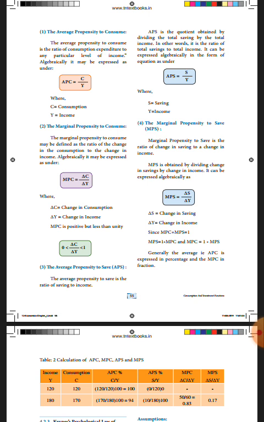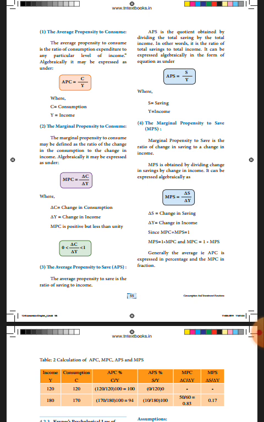One more formula: MPC plus MPS is equal to 1. Marginal propensity to consume plus marginal propensity to save is equal to 1. We can write it like this also: MPS is equal to 1 minus MPC, and MPC is equal to 1 minus MPS.